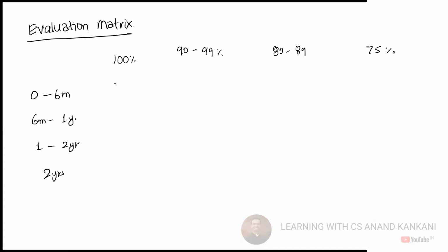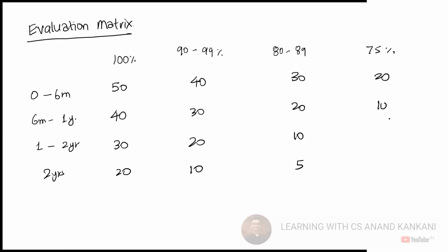So here I would say I'll give 50 points. Here I'll give, let's say, 40 points. Here I'll give, let's say, 30 points. Here I'll give 20 points. Same way here also, 40, 30, 20, and then 30, 20, 10. That's 20, 10, and 5. Here I say 10, and then let's say 5, and then let's presume here I'll give 4.